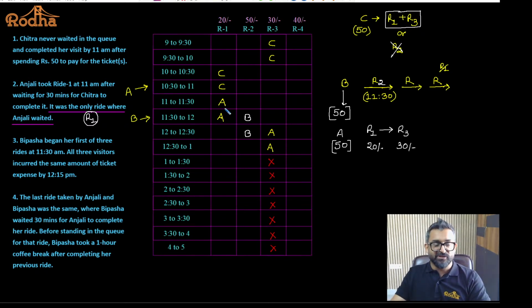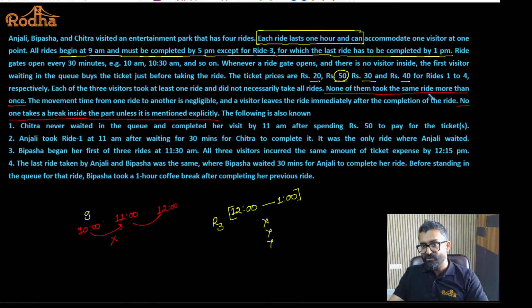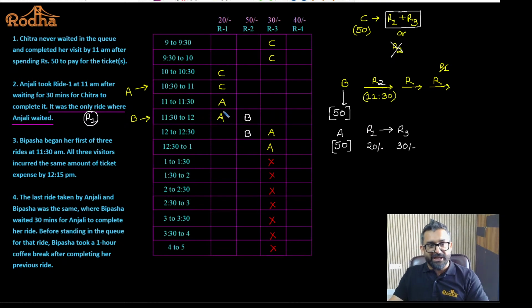Why? Because R1 is already taken by Anjali and we know nobody took the same ride twice. As per the statement I told you specifically, none of them took the same ride more than once. Yes. So Anjali cannot take the ride one more time. That's why Bipasha's last ride and Anjali's last ride cannot be this one. Yes or no? Fine. Can the last ride of Anjali be R3? No. Or Bipasha's be R3?